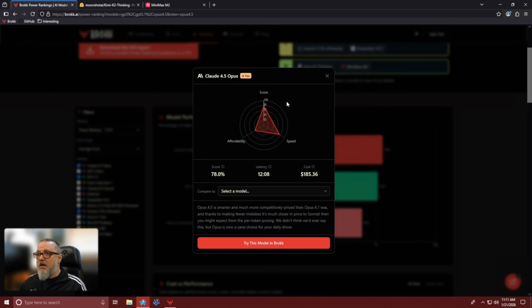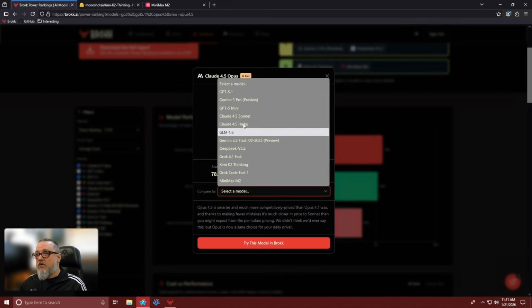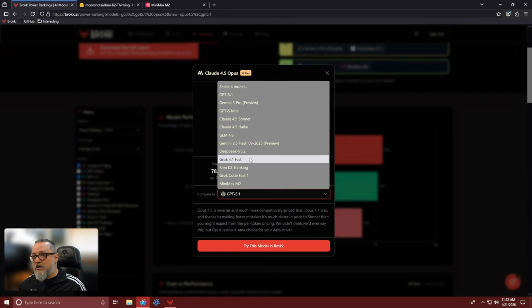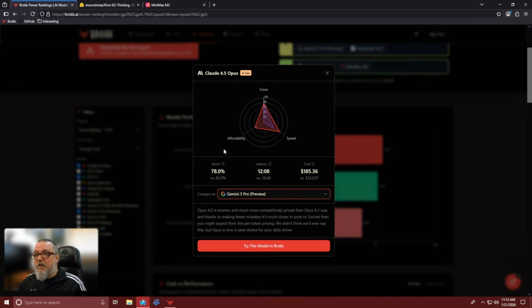As you can see, Claude 4.5 Opus is very fast, scores very high on its ability and its thinking score, but it's not really great in the affordability category. So if you were to add in, say, GPT 5.1, you can see that it's on par performance-wise. It's a little slower, and it's a bit more affordable. But let's go ahead and take a look at Gemini 3 Pro. And you can see that Gemini 3 is, while also on par with performance, slower and quite a bit more expensive.